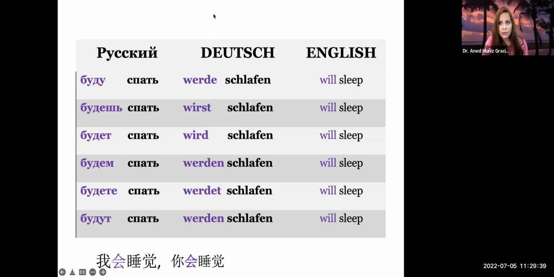In English, there's not a lot of variation as we see. When you say to sleep, to work, to eat, that to in the front is the one that marks the infinitive.